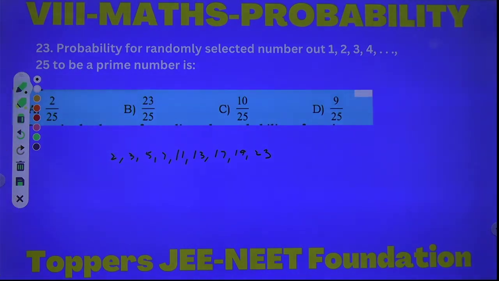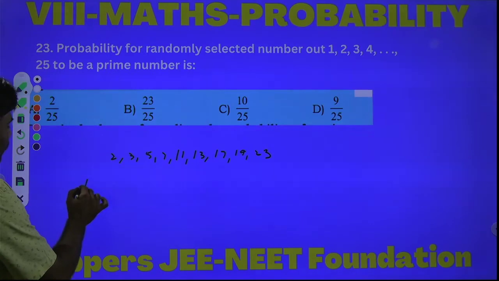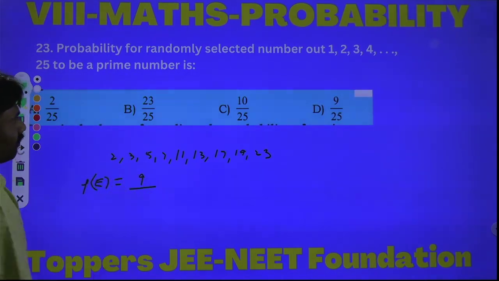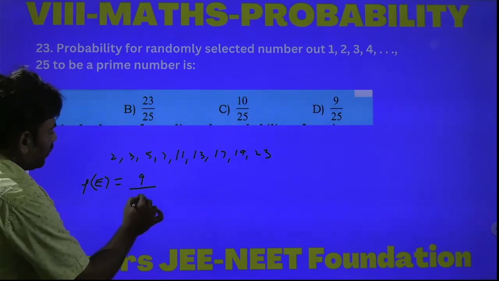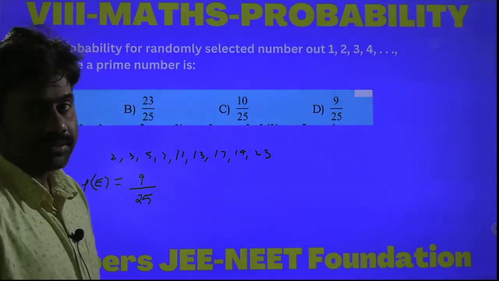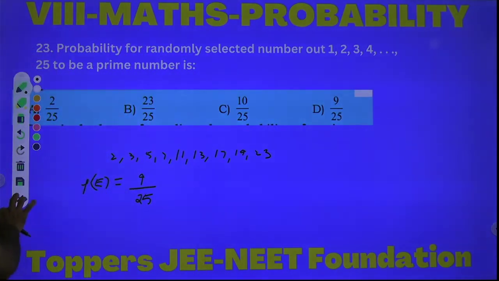Okay, there are 9 prime numbers. These are favorable outcomes to the event. Then the required probability is the number of favorable outcomes, which is 9, over the total, 1 to 25, which means there are 25 numbers. So 9 by 25. The required answer is 9 by 25. Option D is the correct answer. Next question, student.